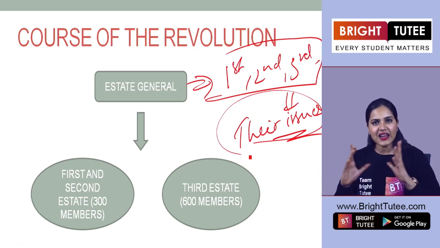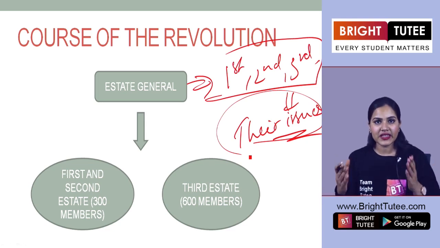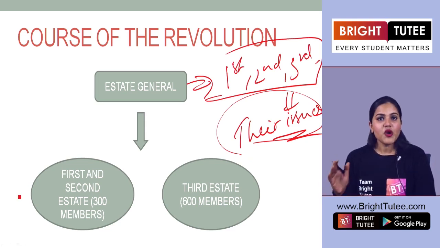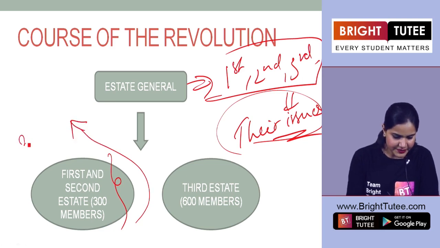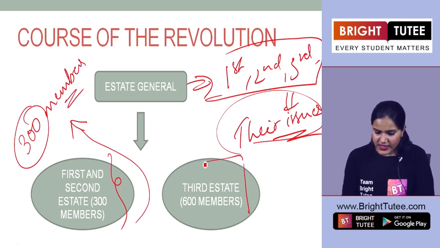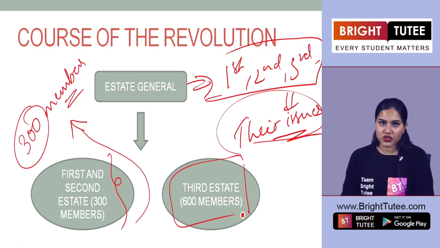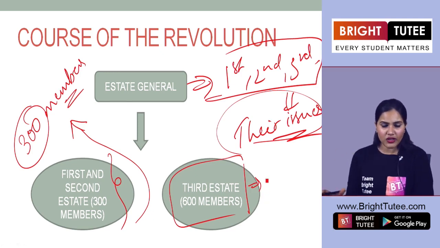Now let us understand the parliament here, the voting system, how it worked in this parliament. When we are talking about the first and second states, we see that there are 300 members each, right? 300 members each in the first and second state, and in the third state we have 600 members total. The people belonging to the third state were not allowed to sit, they had to stand at the back in that hall.